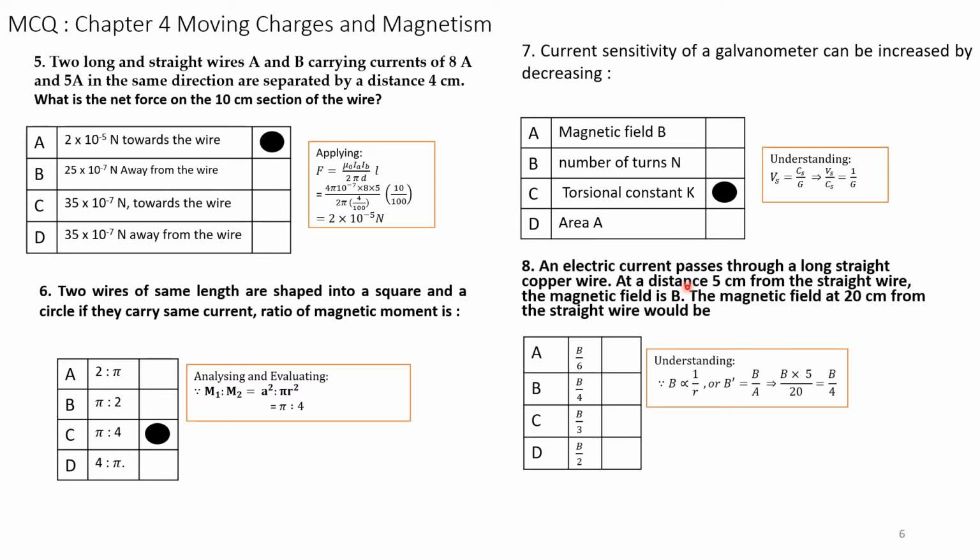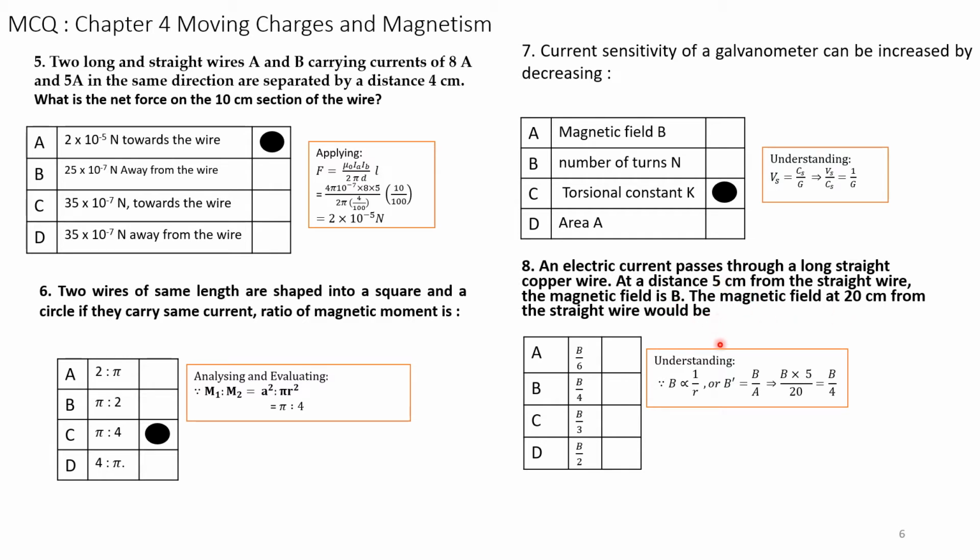Question number 8. An electric current passes through a long straight copper wire. At a distance of 5 centimeters from the straight wire, the magnetic field is B. The magnetic field at 20 centimeters from the straight wire could be. See, we know that the magnetic field is directly proportional to 1 over R, that is the distance. So in the first case, when the distance was 5 centimeters, the magnetic field is B. When you increase the distance to 20 centimeters, what happens?